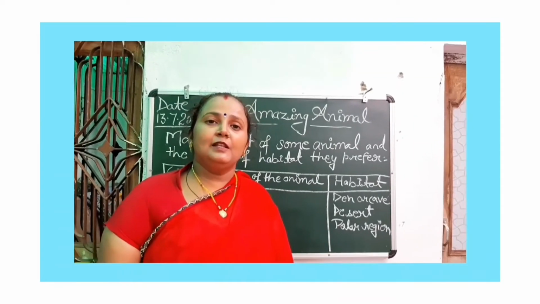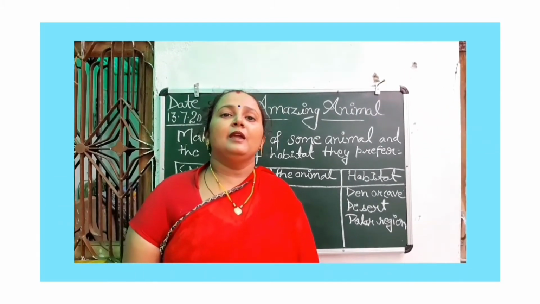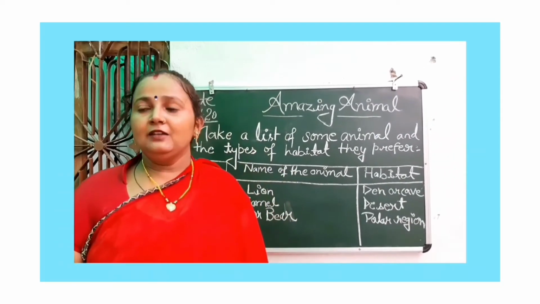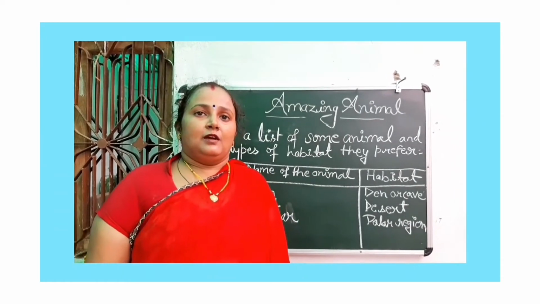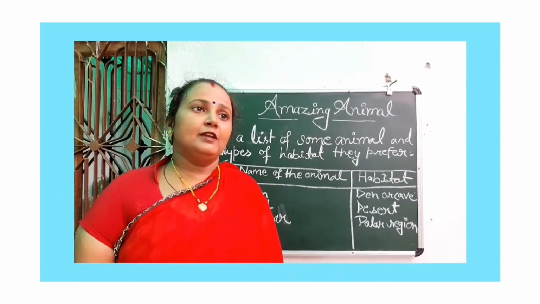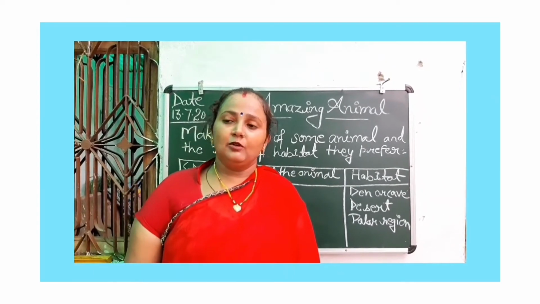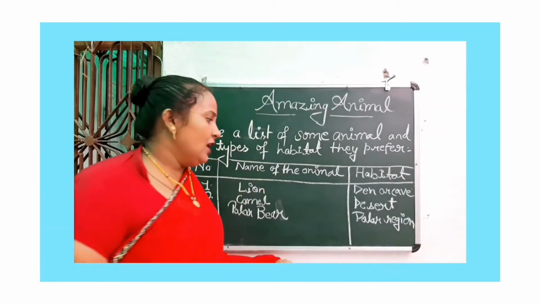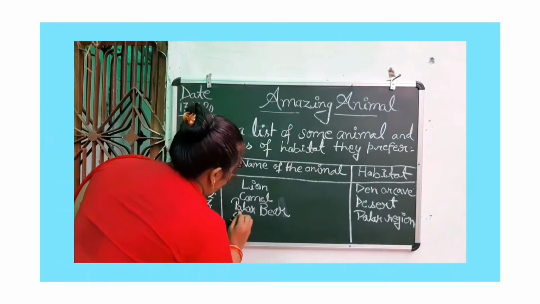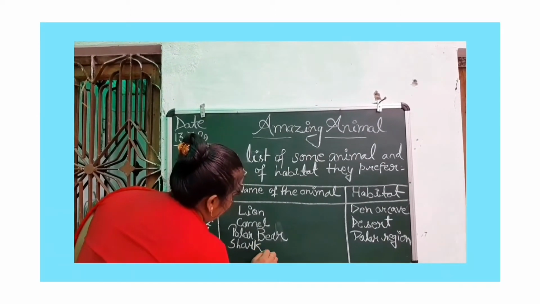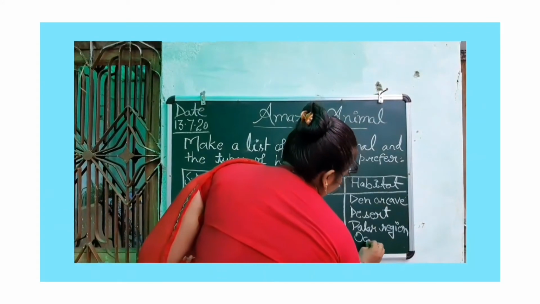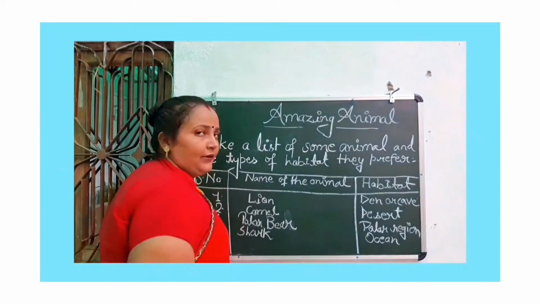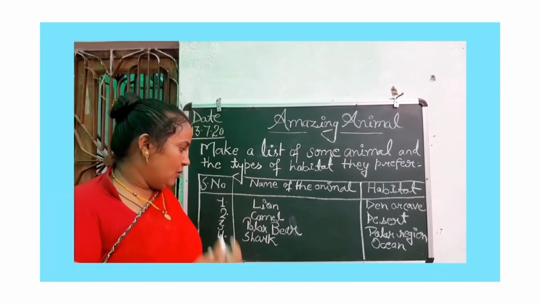Tell me any other animal name. Class, tell me any other animal name. The next animal name is what? Shark. Shark, right? Shark and octopus. Where are they living? They are living in the same habitat. You know? They are living in the ocean. So ocean is the habitat of shark, octopus, and blue whale, right? So all the animals are living in the ocean.